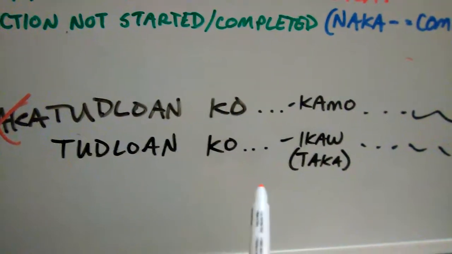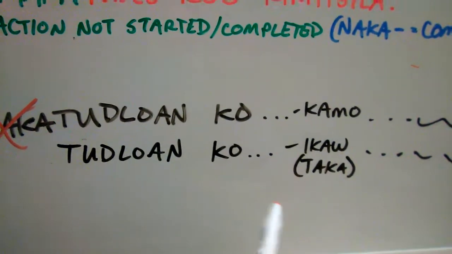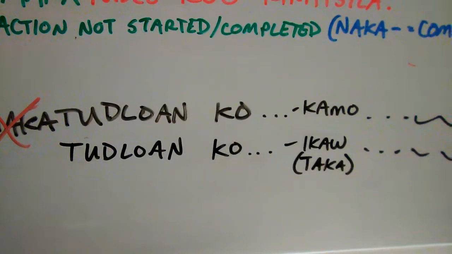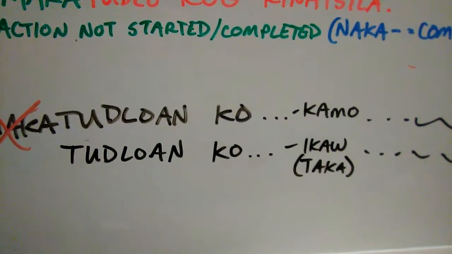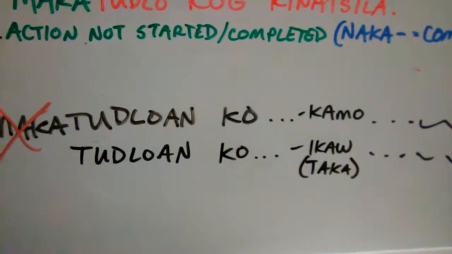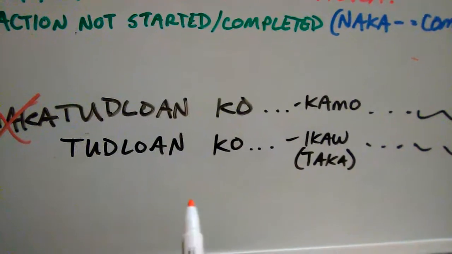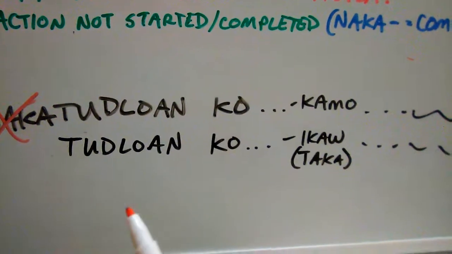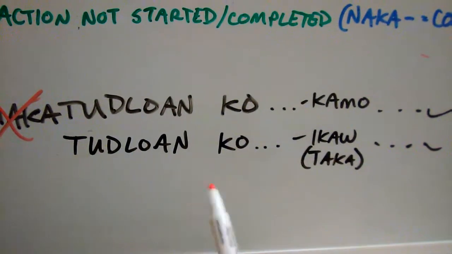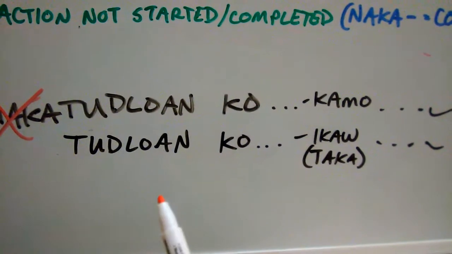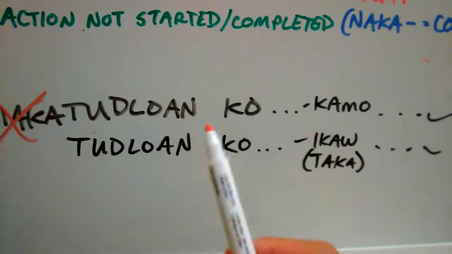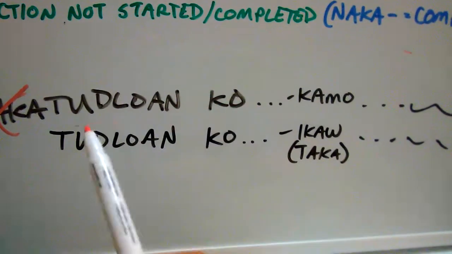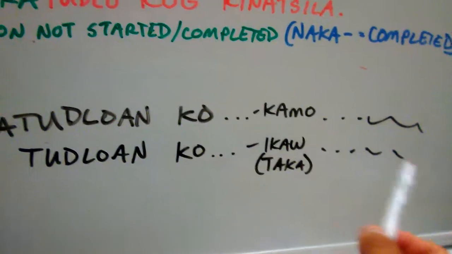There's that kind of forceful way that you're going to do something to somebody, right? And in this case, you're going to teach them. So if I'm going to teach you, let's use biology for example, okay? So tudloan taka og biolohiya. I'm going to teach you biology. I'm going to do it in a kind of forceful way, because it's in the imperative. Tudloan ko kamo. I'm going to school y'all, or I'm going to teach you guys, right? I'm going to teach you, whatever.